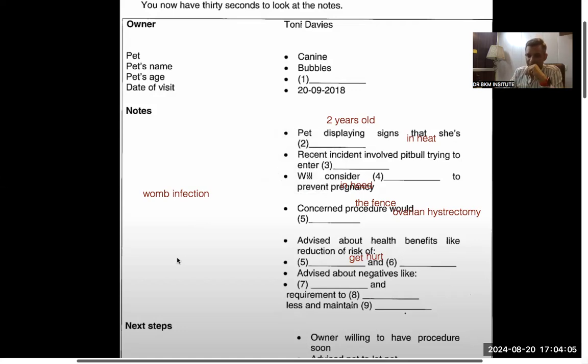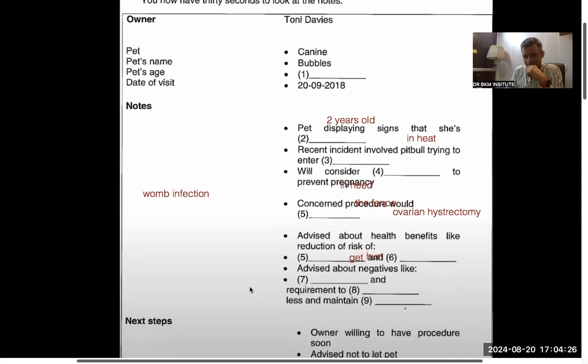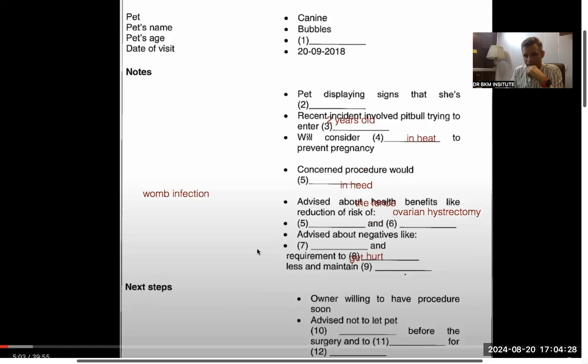But what about the drawbacks? Will she change at all? Her metabolism will likely slow down after she's spayed, so you'll need to feed her less and keep up or gradually increase her exercise routine. Okay, if you think it would help. How soon could we have this done? As soon as next week. I'll check to see if we have the space.